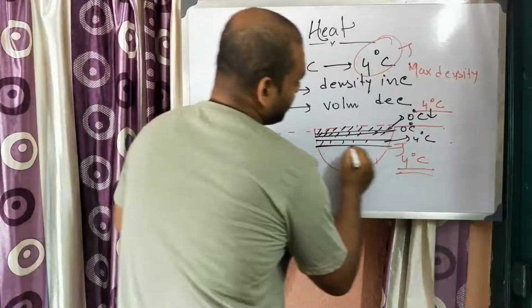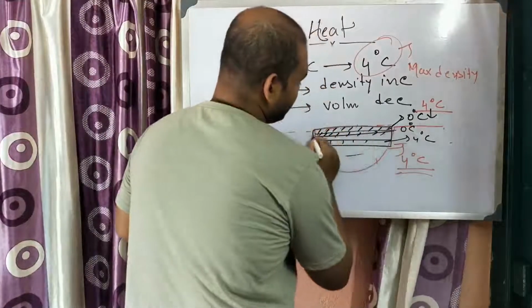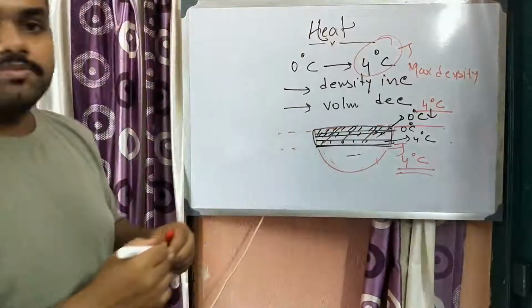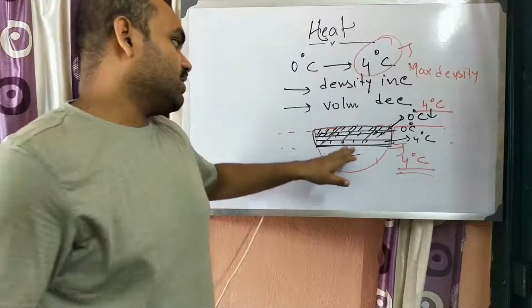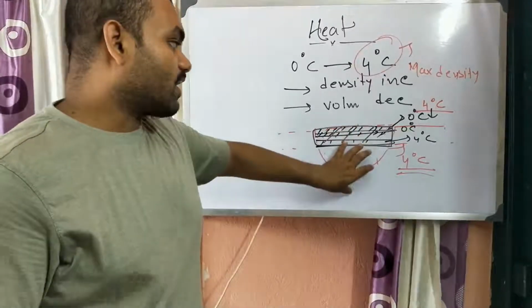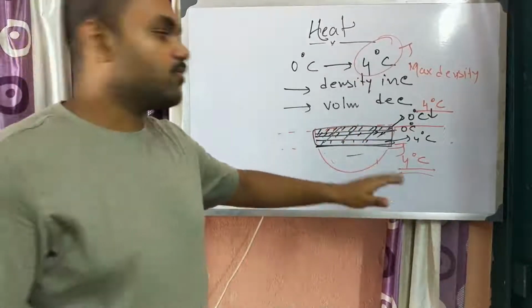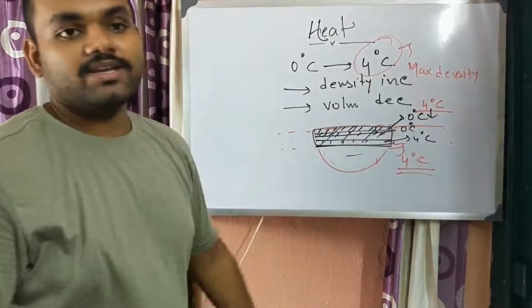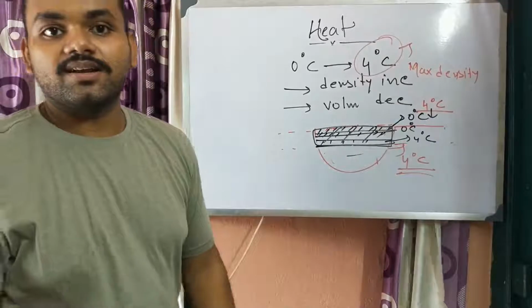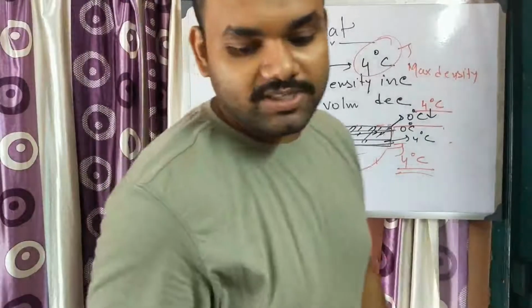So you can get a thick layer of ice, but after that it will not be possible to freeze more. The maximum amount of water is present on the downward side, so aquatic animals can survive there. So this is the anomalous expansion and how it helps us.